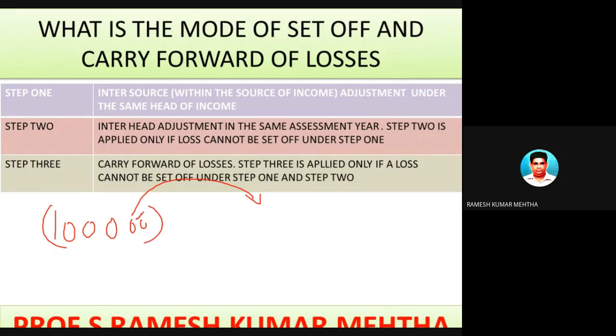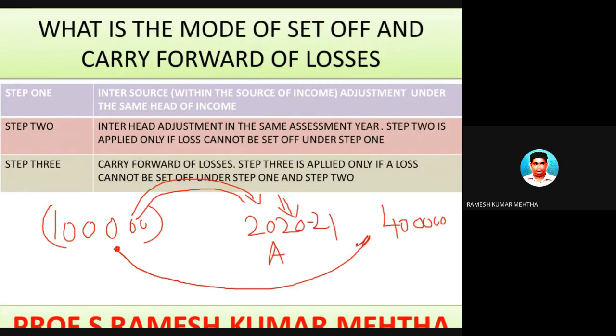This loss can be carried forward to next year, for example 2020-21, and can be set off against similar income under the head income from house property. Assuming that this assessee A has an income from house property, for example 4 lakh rupees, the loss of the last year can be set off against this gain from a similar income.